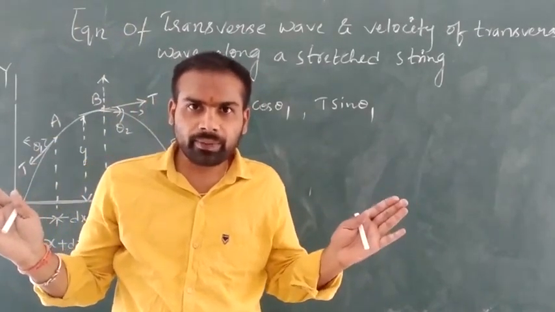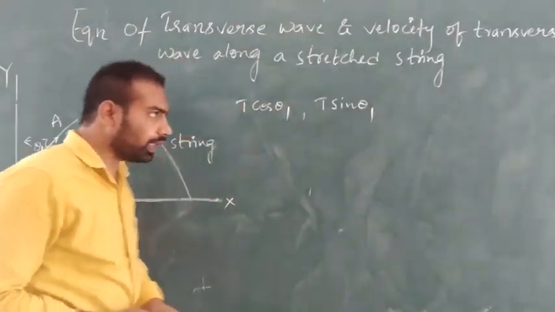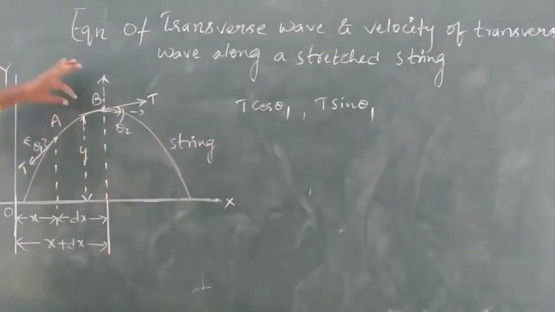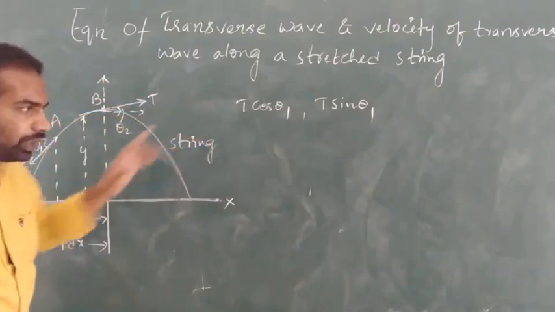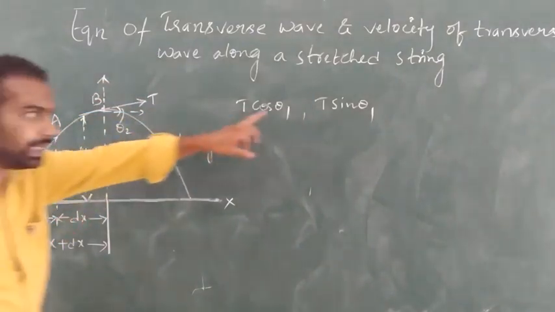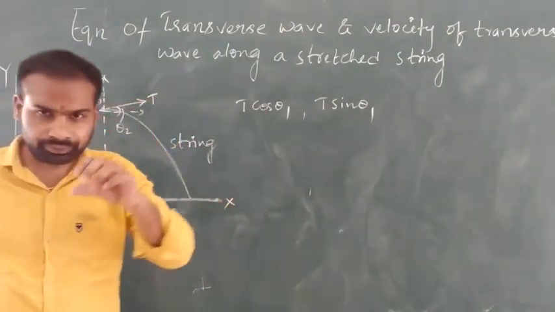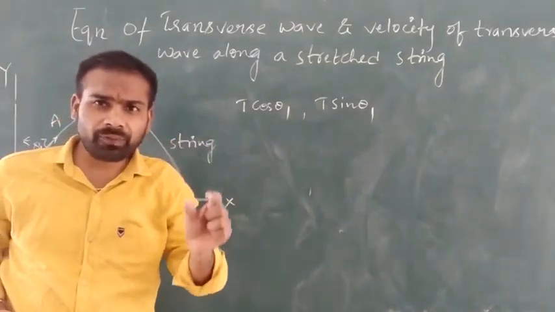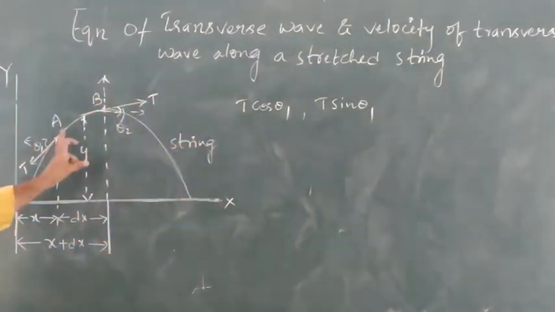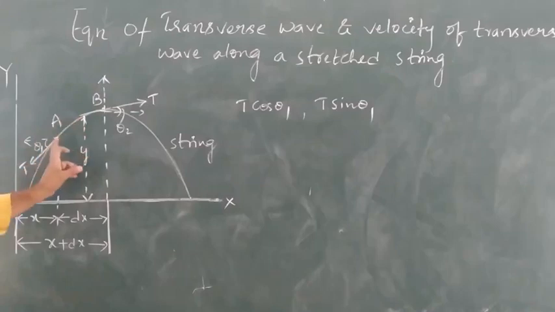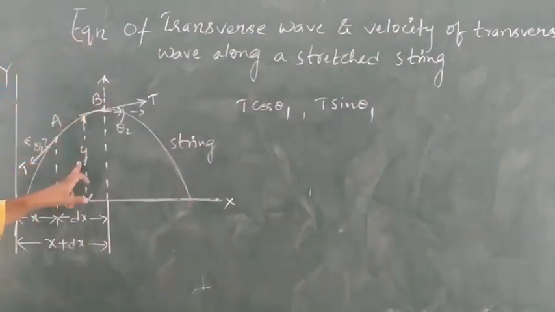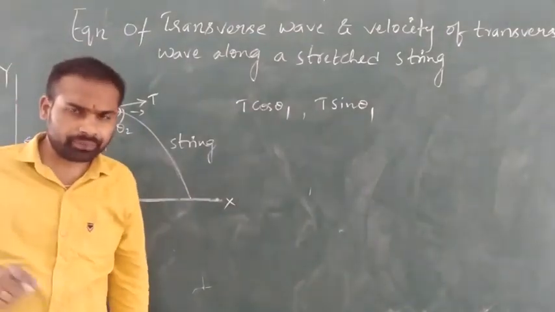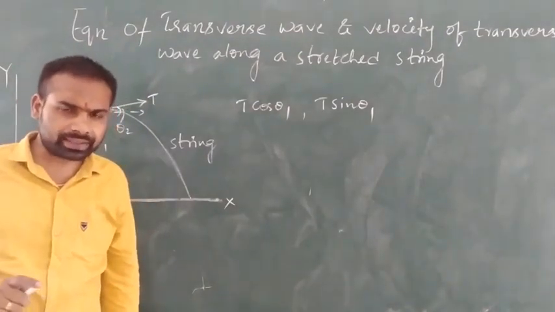Remember it. Here, the tension T at point A has a component along the x-axis of T cos theta 1 and a component along the y-axis of T sin theta 1. The displacement of this small element AB along the y direction is small y.